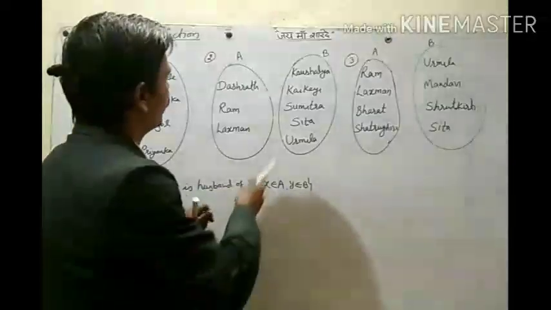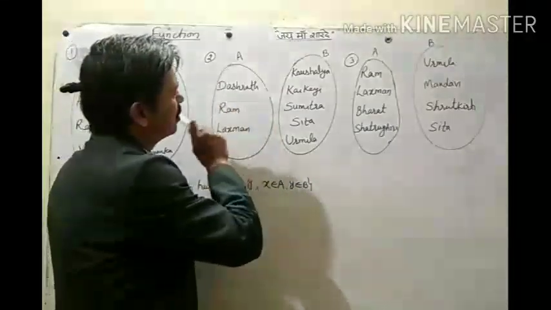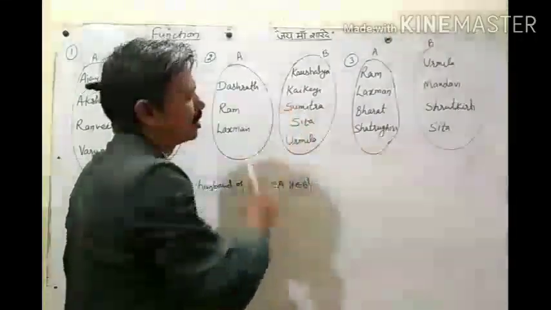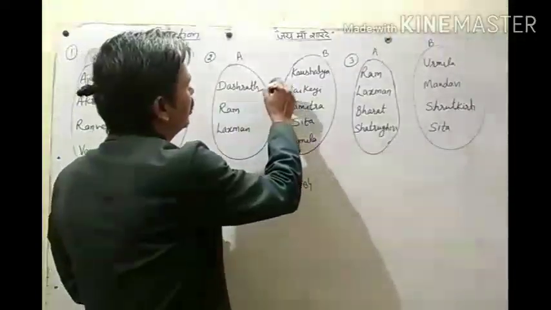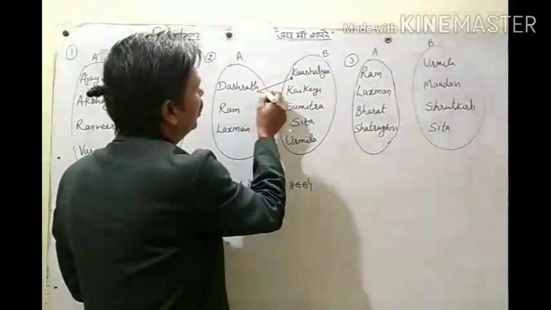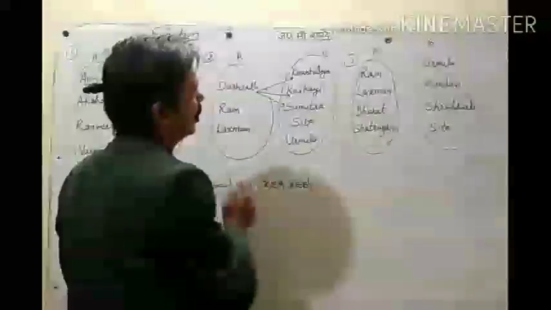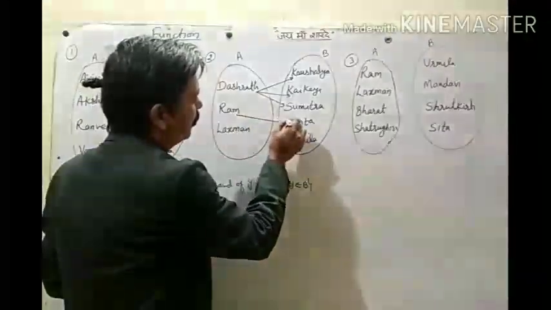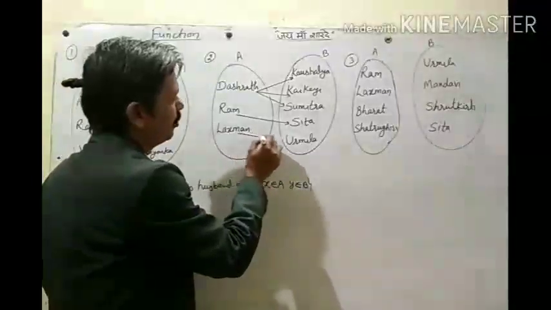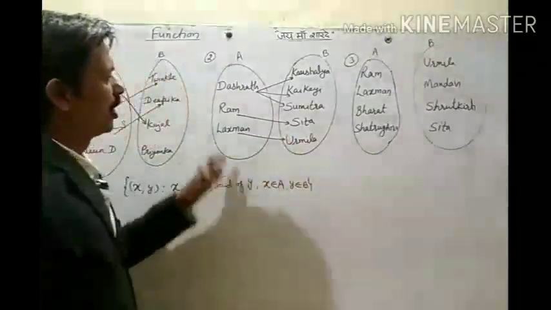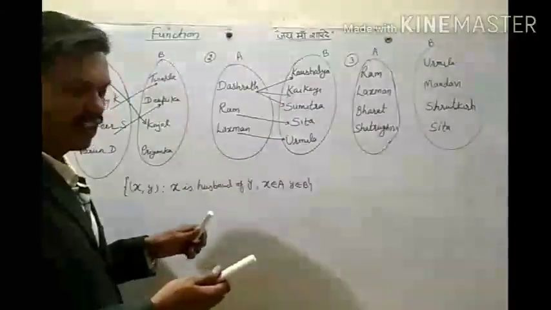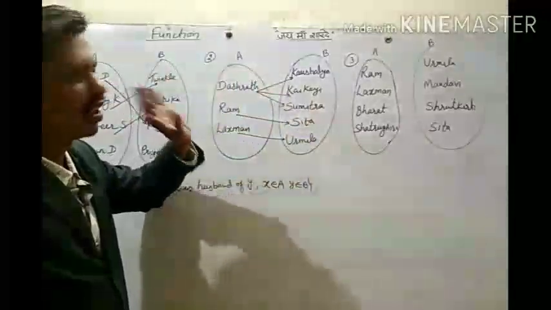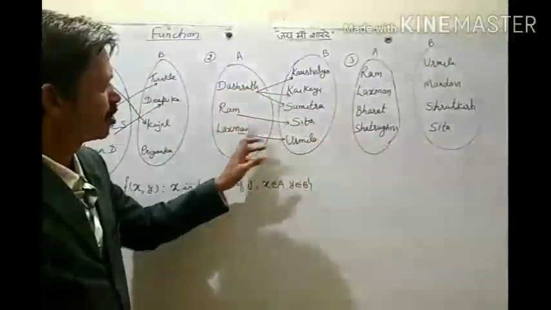Then in the second case, King Dashrath has 3 wives: Kaushalya, Kekai, Sumitra. So the images of Dashrath are Kaushalya, Kekai, and Sumitra. Ram is husband of Sita, and Lakshman is husband of Urmila. So we have this relation. If you write it in roster form, we can write (Dashrath, Kaushalya), (Dashrath, Kekai), (Dashrath, Sumitra), (Ram, Sita), (Lakshman, Urmila), like this.